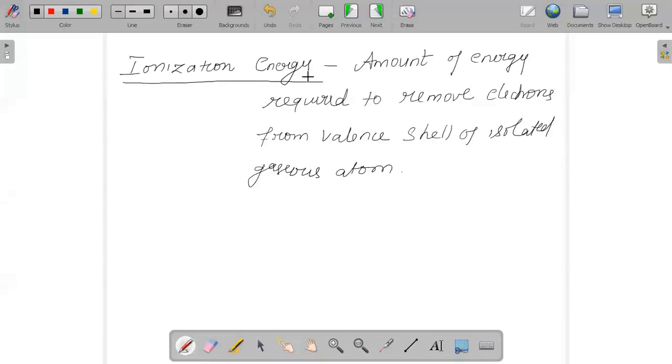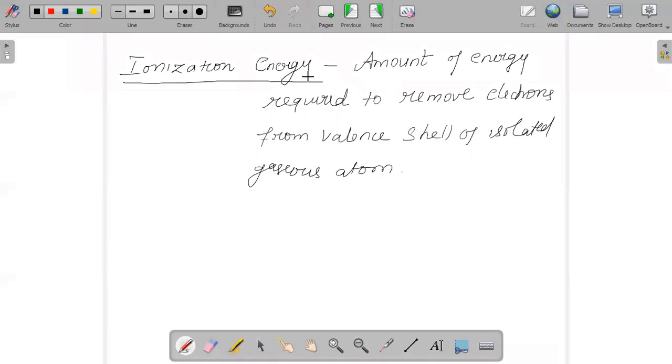The amount of energy which we require in order to remove an electron from the valence shell of an isolated gaseous atom is what we call ionization energy. Immediately we should understand that it says required amount of energy, so required itself indicates that ionization energy is positive.